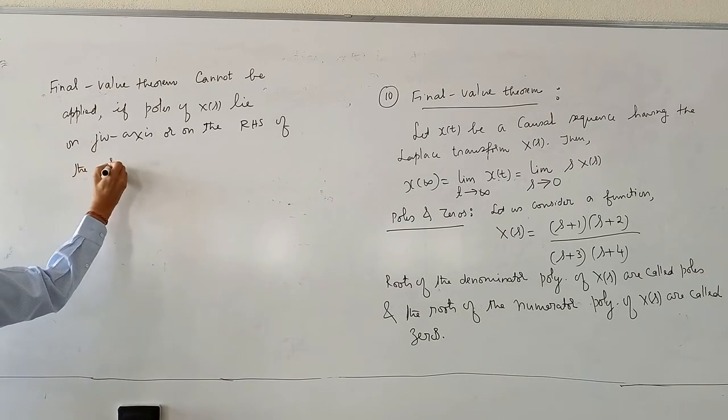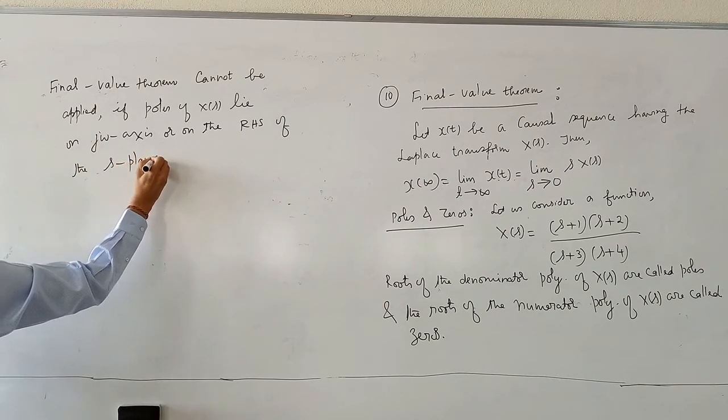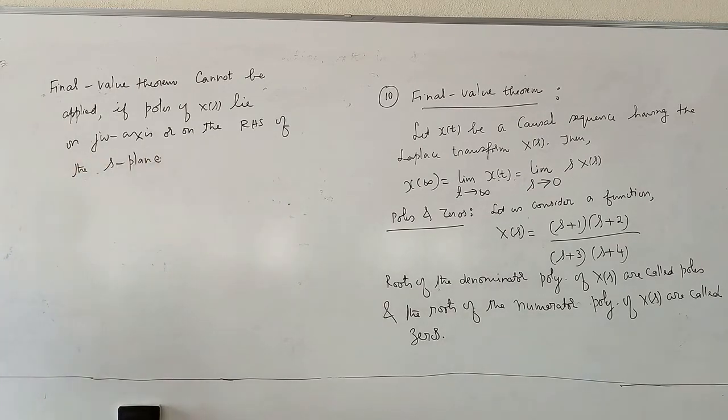Please note this. So before applying the final value theorem, you have to plot the poles of X(s). You have to ensure poles of X(s) do not lie on the j omega axis, nor on the right hand side of the S plane. This very important restriction you should remember.